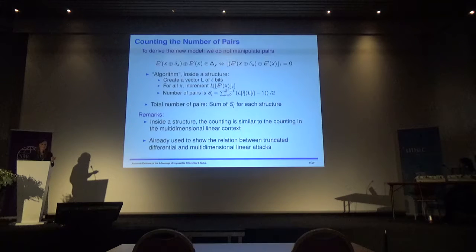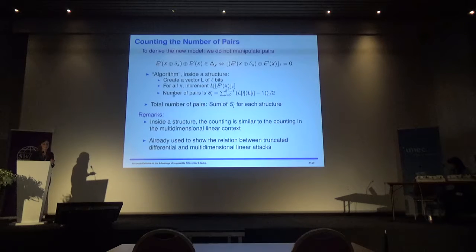This is to count the number of pairs, and she defines a new algorithm for doing this. We take a vector L of L bits, and for each element we increment Li if the value we get out of the encryption is exactly i.